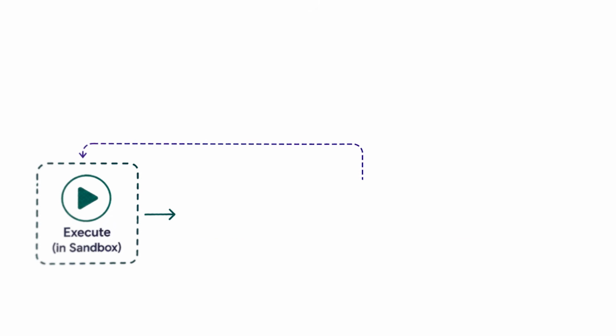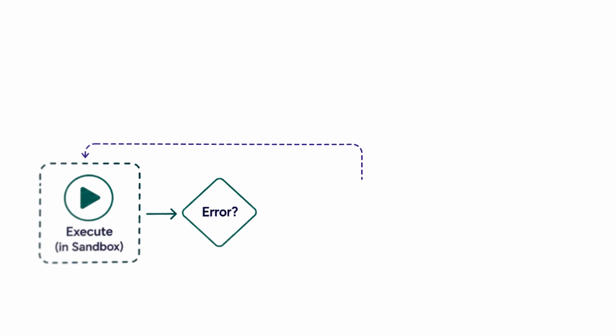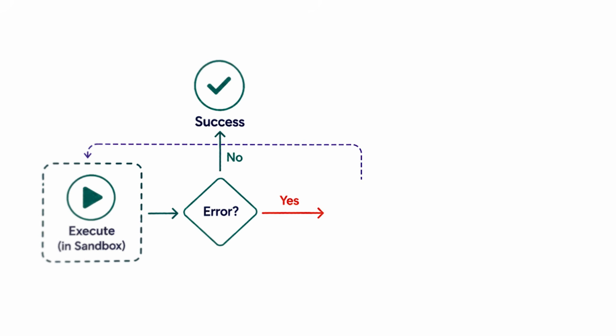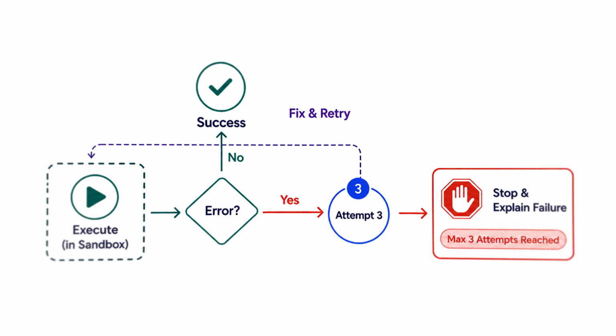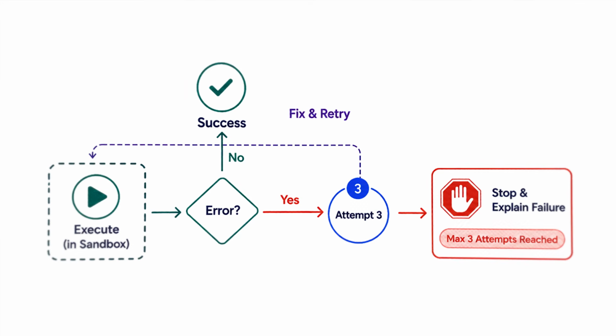it will do. Apart from this execution model, you'll also be building the recovery model, which is when you generate code and it runs, it might fail with some error messages. You pass the error message to the AI loop, and it will generate new code which you will try again. You can set a maximum of 3 tries. If the code fails even after that, your agent should stop and explain what went wrong.